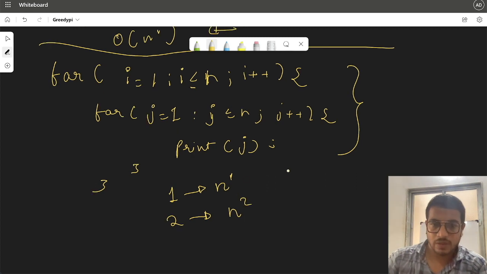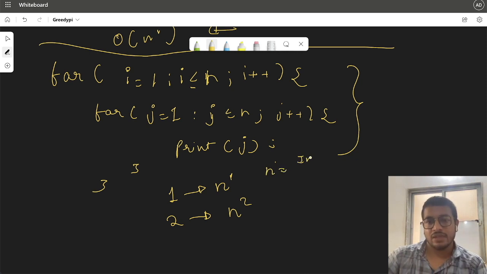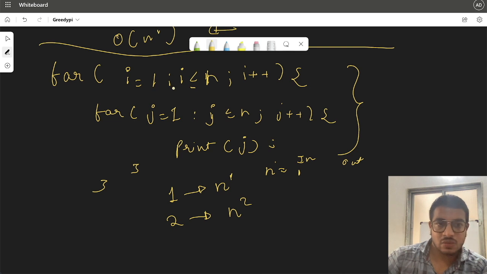Okay. So again, we'll do the same thing. We'll try to plot values of input against the values of output, and let's see what happens. So if n is equal to 1, i will go from 1 to 1, and j will also grow from 1 to 1.